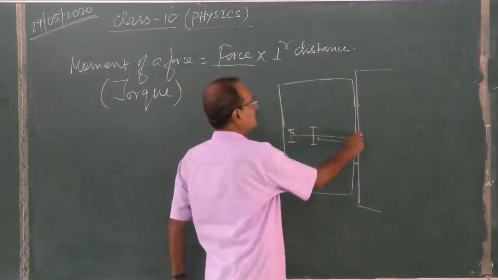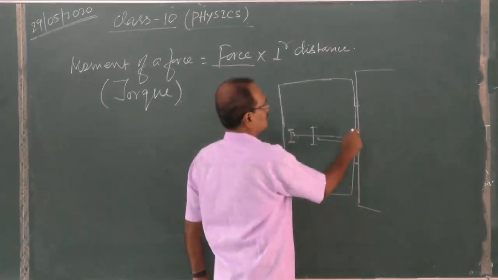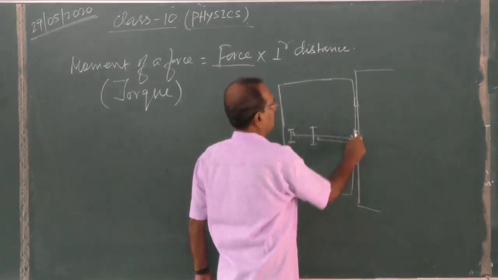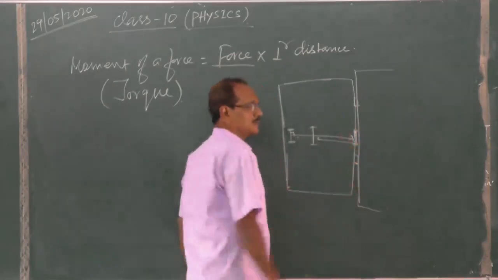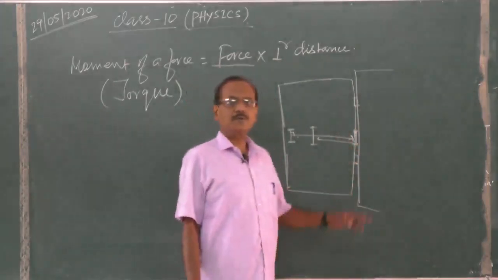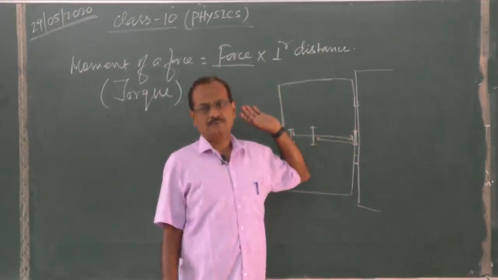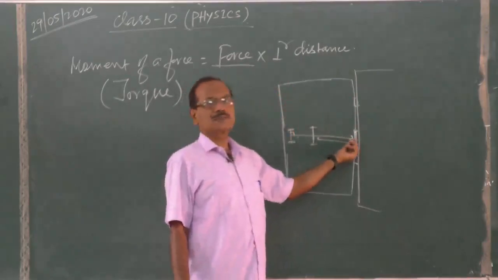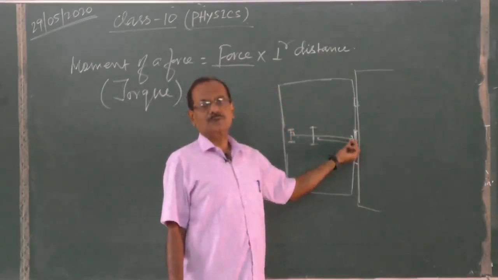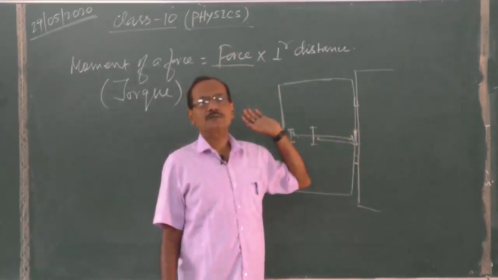As soon as we reach the end of the door, say we are applying force on the hinges, whatever force we apply, it will not rotate, it will not open. It means now the distance is 0. So the moment of force or torque is 0.